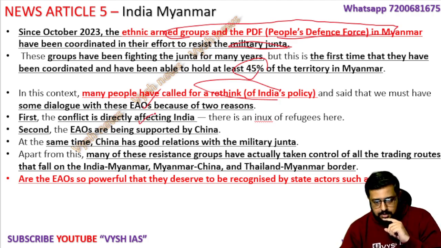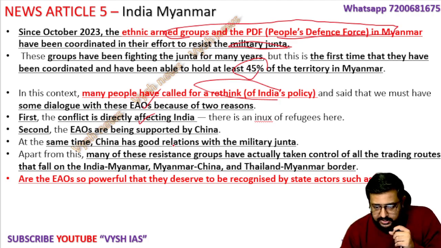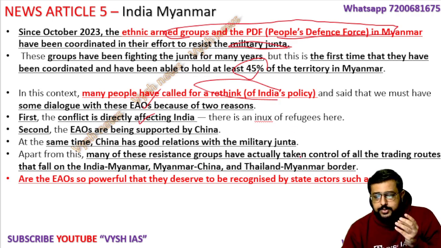That is one reason. The second reason is this EAO, they are supported by China. So if China is getting more friendly with them and if tomorrow they come into power, then Myanmar will not be a friendly nation with us. So we have to equally balance what China is helping, we also should do. Okay, that is the second reason. Now here, if you see, this PDF group has taken control of all the trading routes like India-Myanmar, Myanmar-China, Thailand-Myanmar, everything. So the EAO has become powerful.